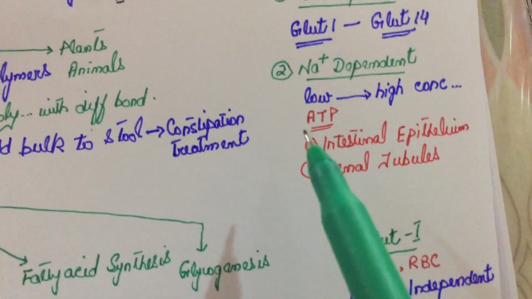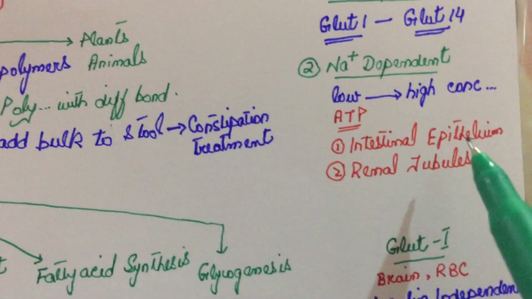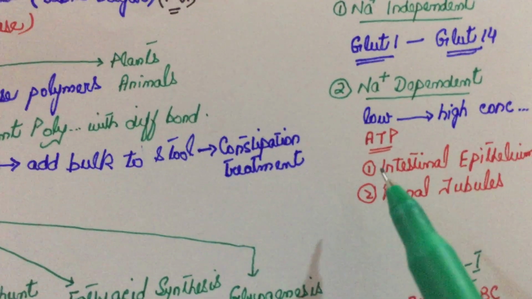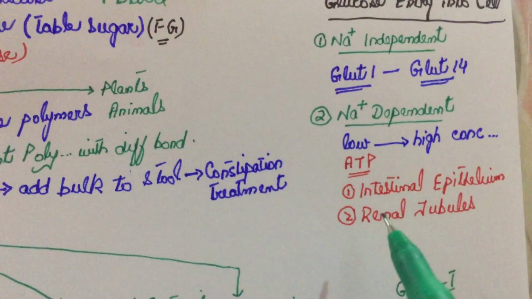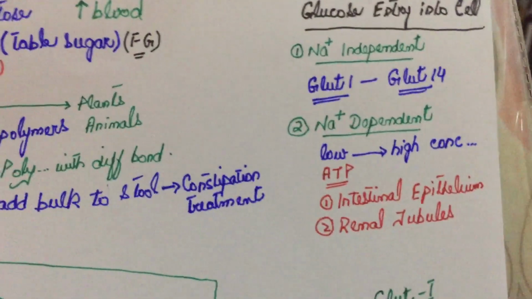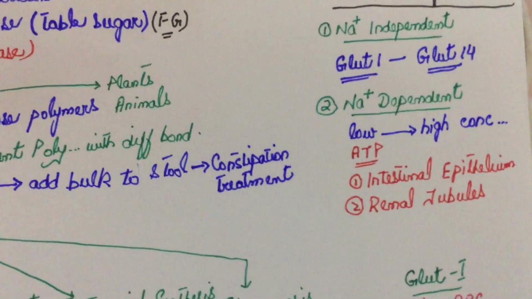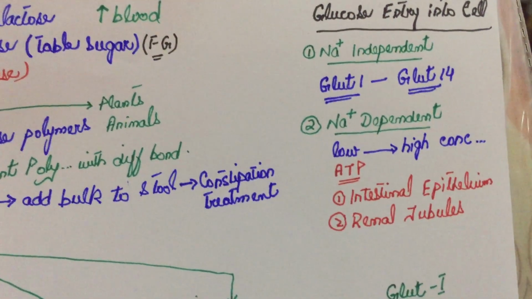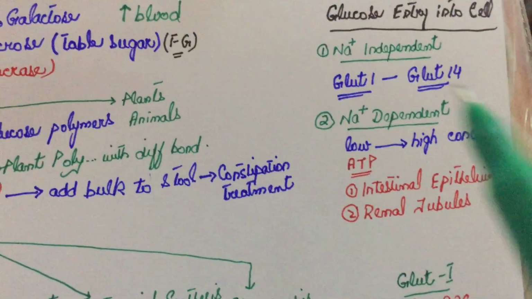First of them is intestinal epithelium, and secondly is renal tubules. These MCQs are very important and they often come into the exam. They would ask you what type of cells have sodium dependent entry of the glucose, and in options they would mostly give you intestinal epithelium.